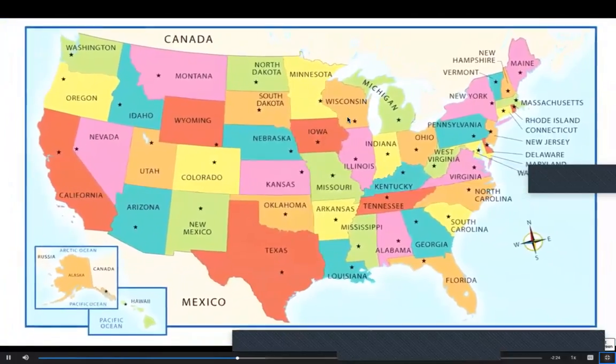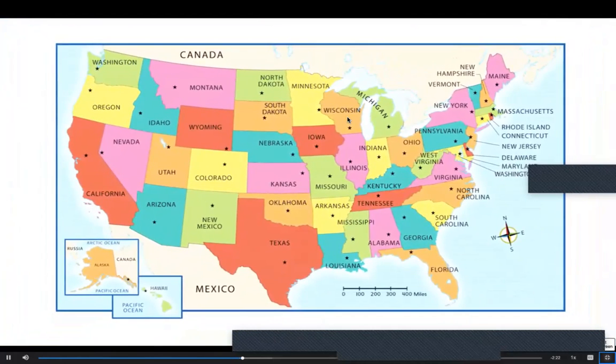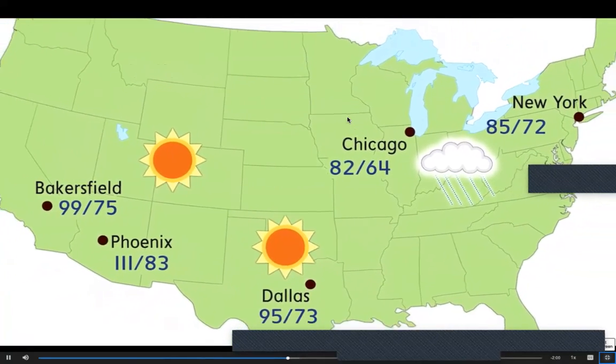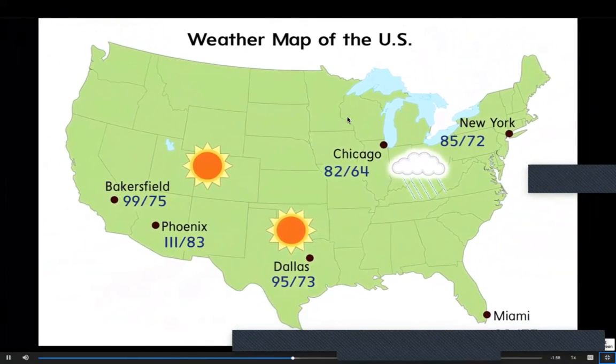Maps also help you answer questions. They can tell you how many miles you will travel to reach your destination for your next vacation. This is called a map scale. A map scale tells you how much real-life distance a map covers. It tells you how many miles it is from one location to another. Maps can even tell you if it is going to rain tonight. This is a weather map. The raindrops are a symbol that tell you that it is likely to rain.